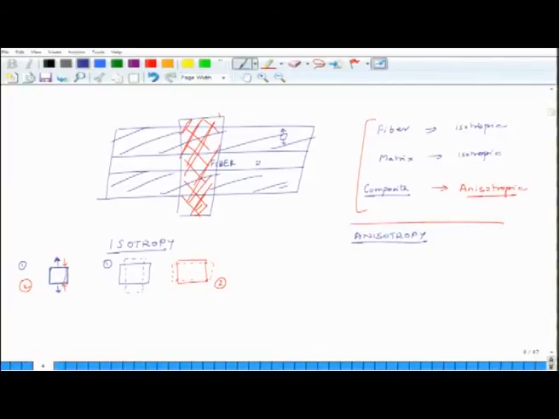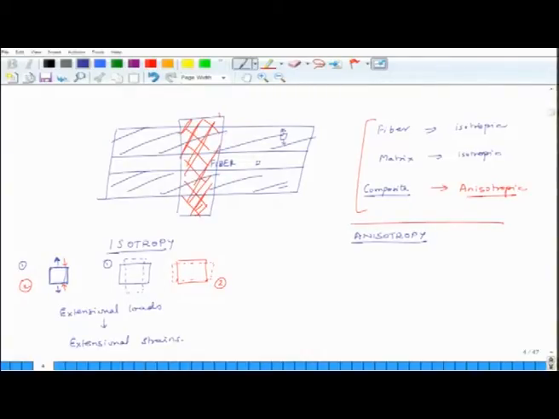So, what this means is that if I am applying extensional loads, they only cause extensional strains. These strains will be either tensile or compressive.